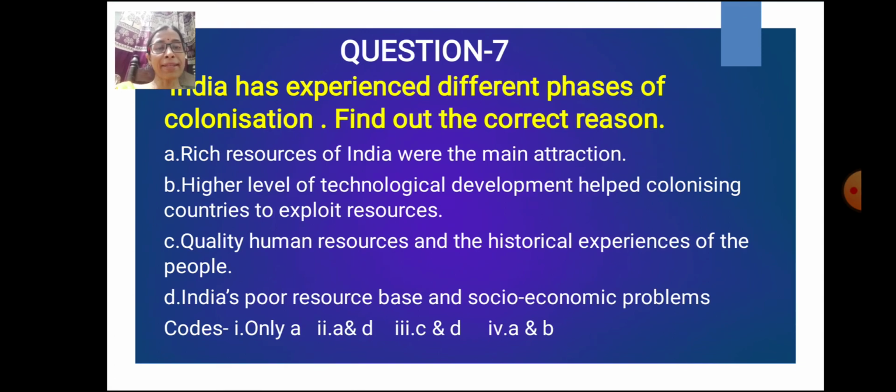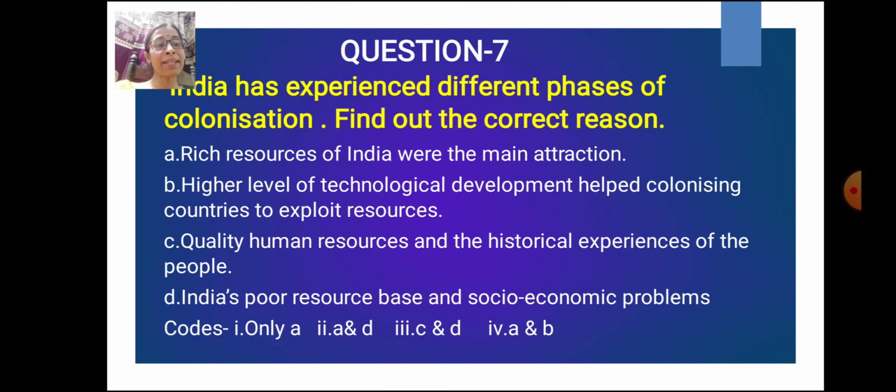Question number 7. India has experienced different phases of colonization. Find out the correct reason. Option A: rich resources of India were the main attraction. Option B: high level of technological development helped colonizing countries to exploit resources. Option C: quality human resources and the historical experiences of the people. Option D: India's poor resource base and socio-economic problems.